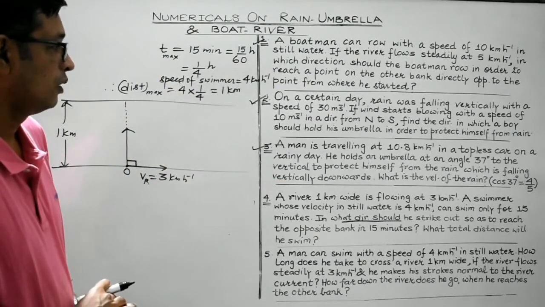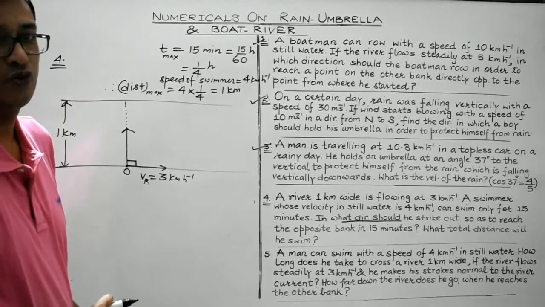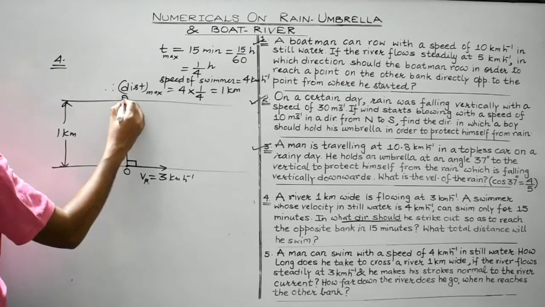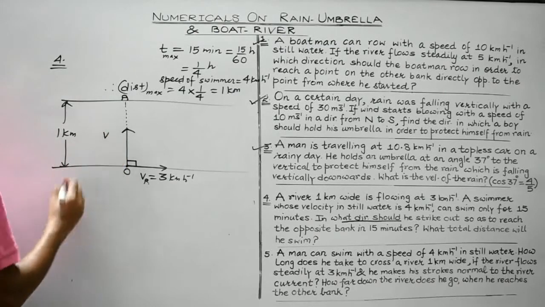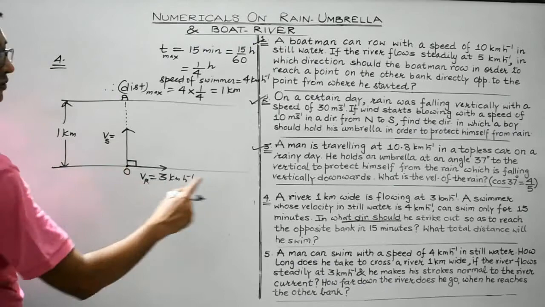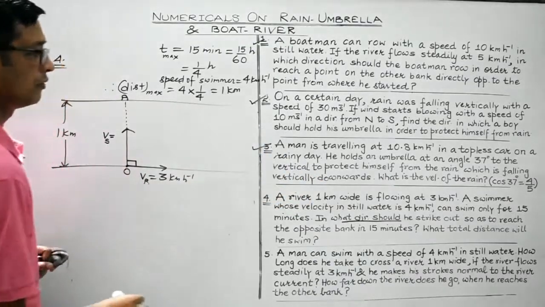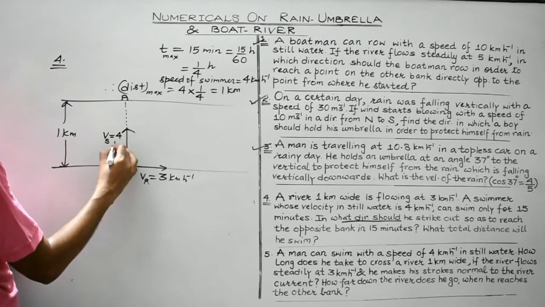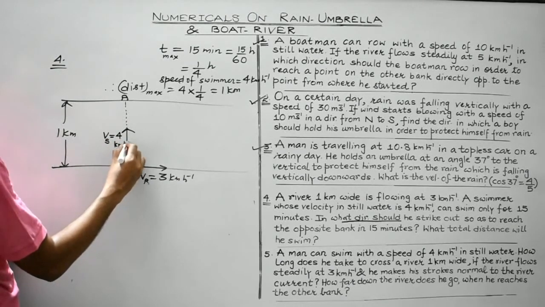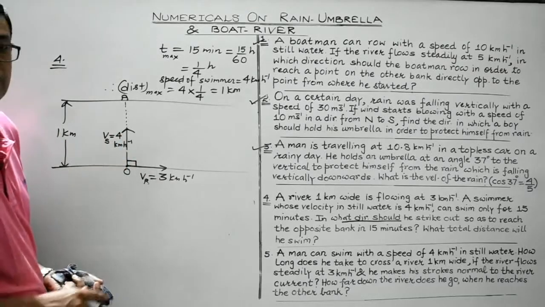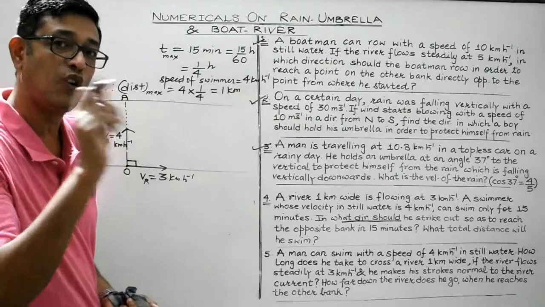Okay. What total distance will he swim? That's an important question. Suppose this is point A. This is the velocity of the swimmer, which is given to be 4 kilometer per hour. Now, what will be the resultant velocity? This is the velocity of the swimmer in still water.